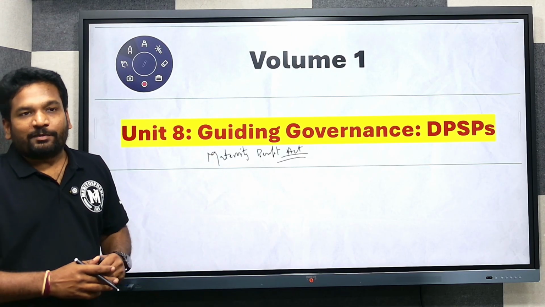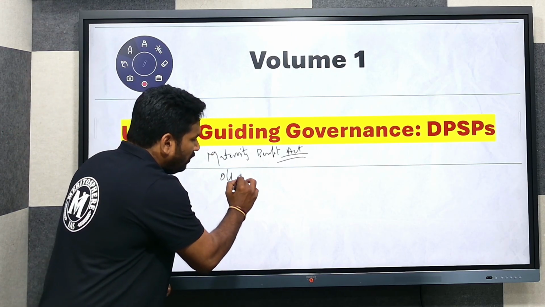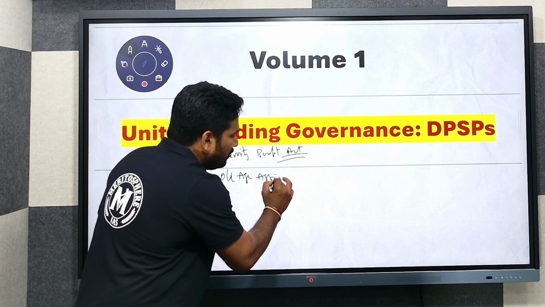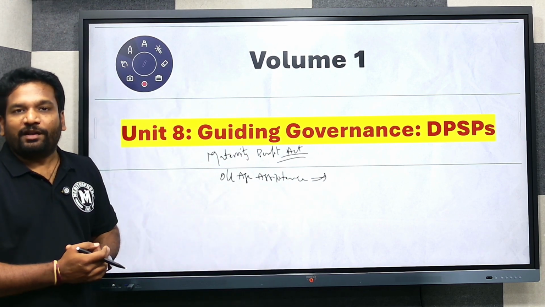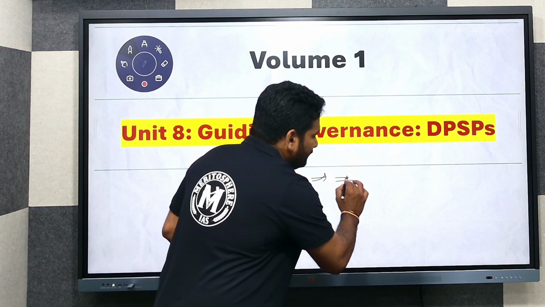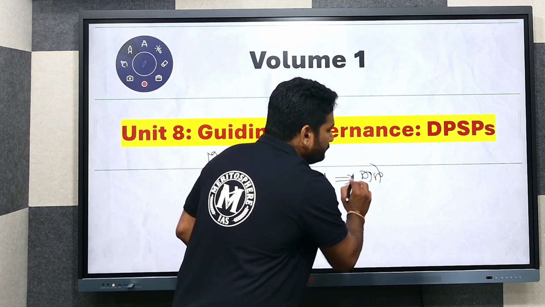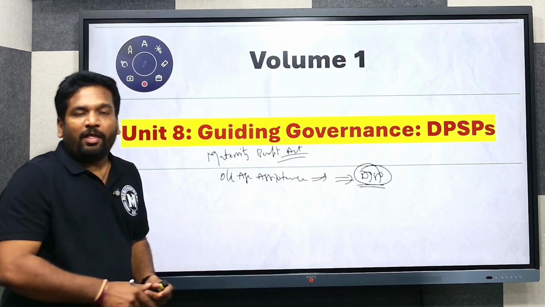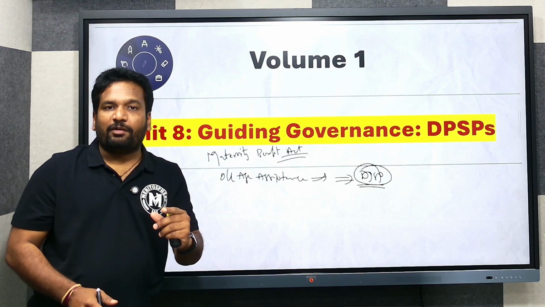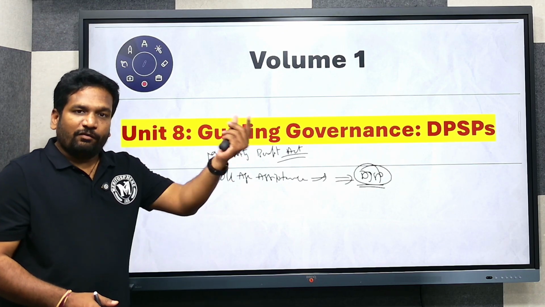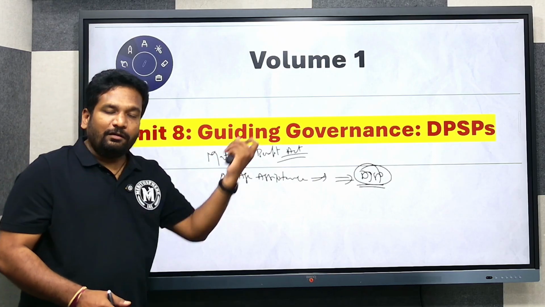Old age assistance was covered under different schemes of the Indian government. That is a reflection of a particular DPSP. So we are going to cover in a detailed manner, for each DPSP, at least 3 schemes which are part and parcel of that particular DPSP.